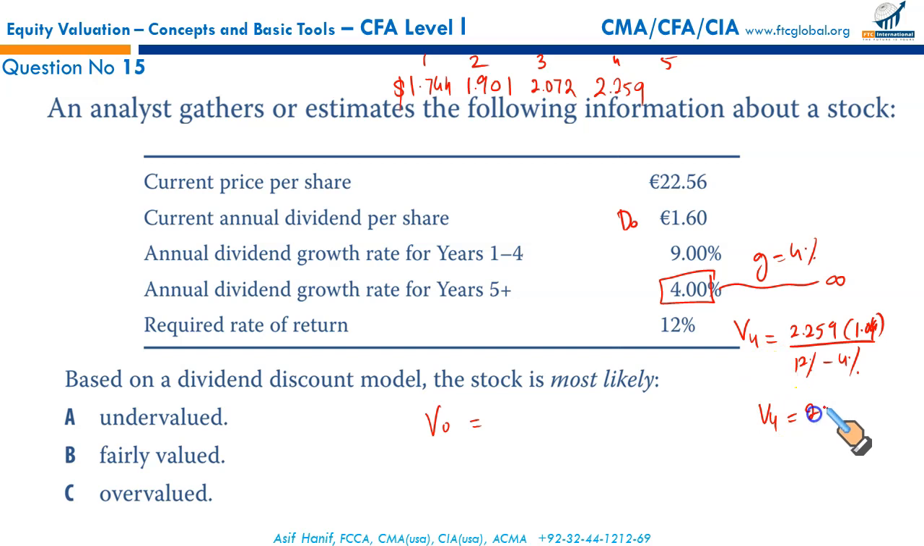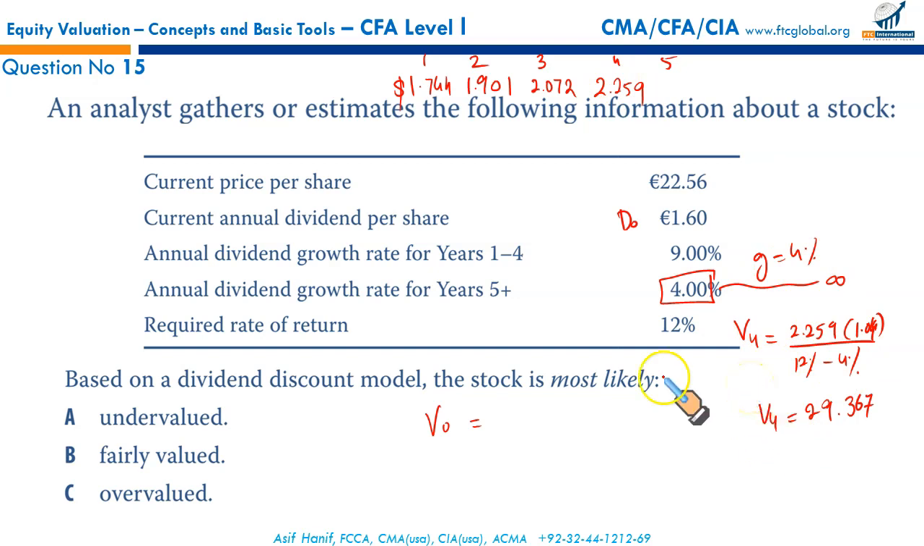And then this gives you V4. Why V4? We are doing this computation at the end of year 5. Remember, this dividend 2.259 into 1.04 is the dividend received at the end of year 5, and it will go on increasing at the 4% growth rate. When we discount this dividend received at the end of year 5 using this formula, the Gordon growth model, it will bring us the share price at the end of year 4. That's why I've written V4.